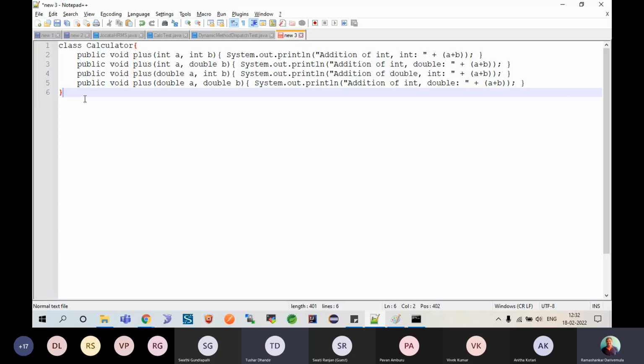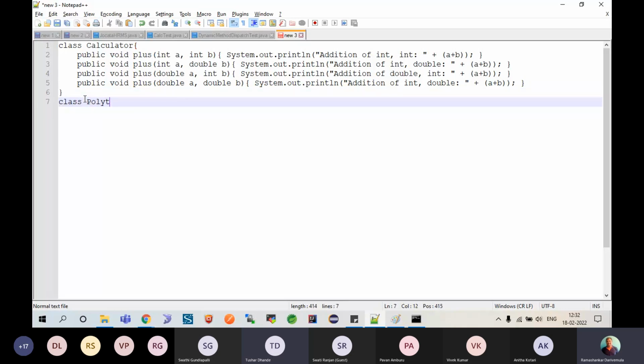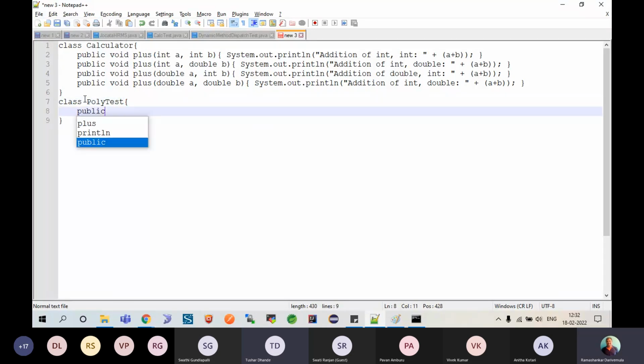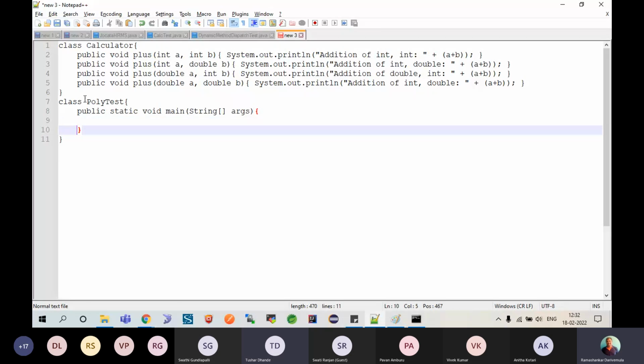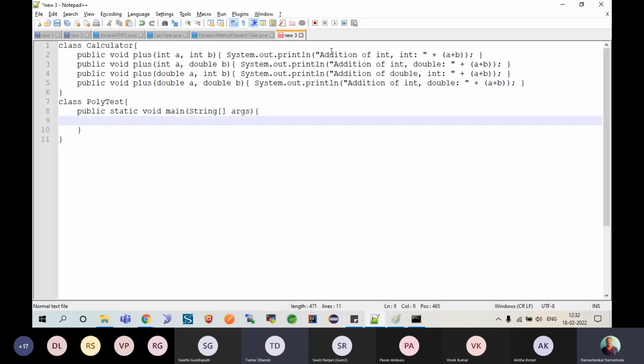Right? So here I have a class called PolyTest, that is, polymorphism test. I have my public static void main String args. I am expecting this calculator to showcase different behavior. See, look at the way output is coming. All these outputs are different from each other, right or wrong? Well, I'm calling the same method. I'll simply change the input. I am expecting Java to behave differently for all the 4 different calls. There is one more point we need to identify. We will see that also.